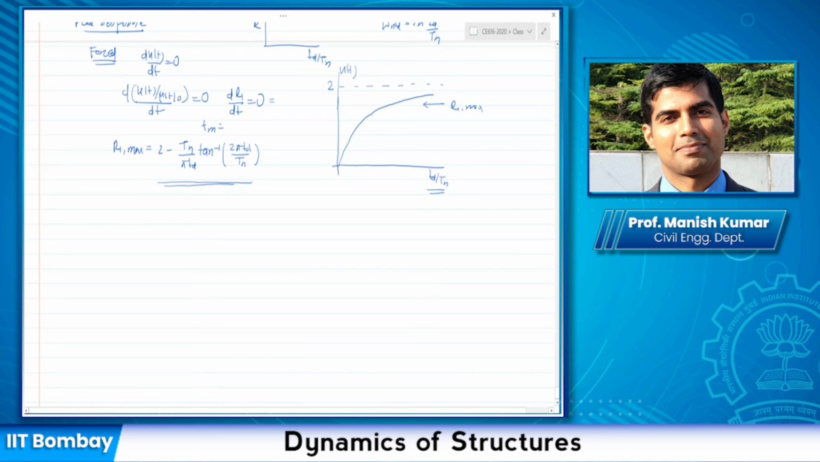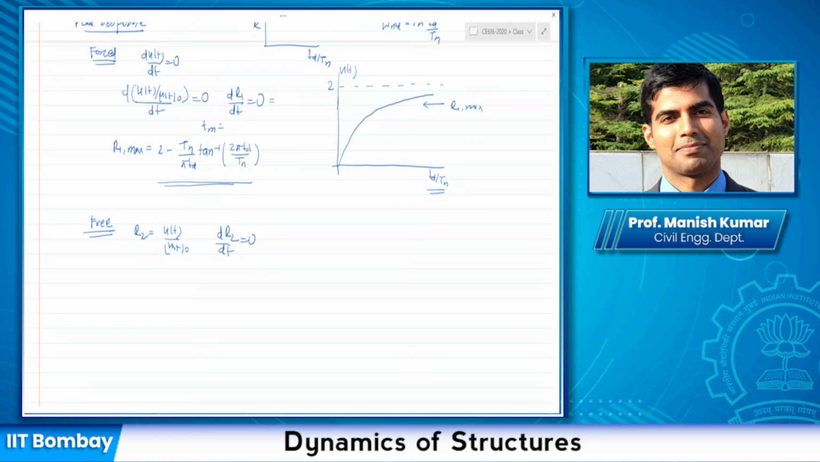I can do the same thing for the free vibration phase. I write R2 as equal to u(t) divided by UST naught, follow the same procedure, take dR2 by dt, equate it to 0, and find the maximum response. Following a similar procedure you get the maximum response for the second phase. I'm not going to write the expression here, since it is not so simple. You can go ahead and check the final value.